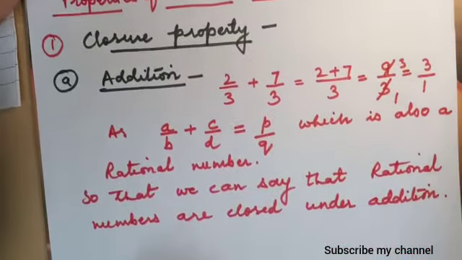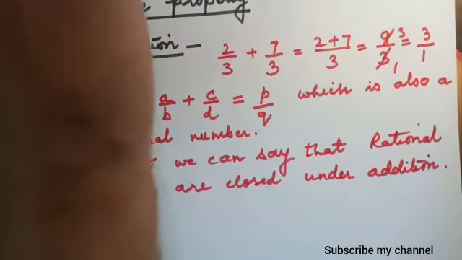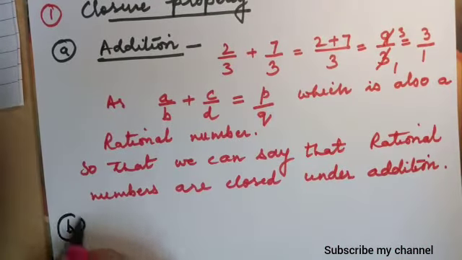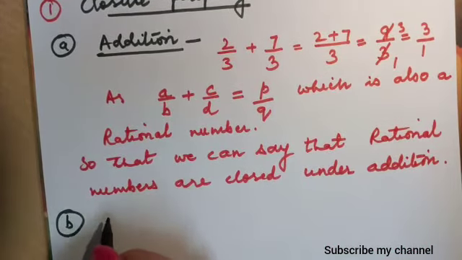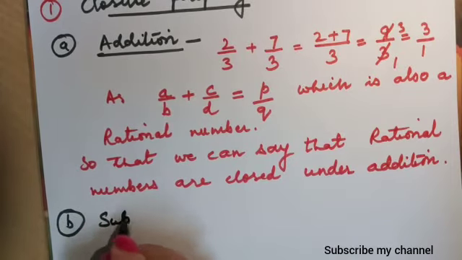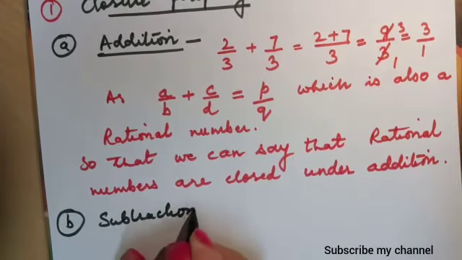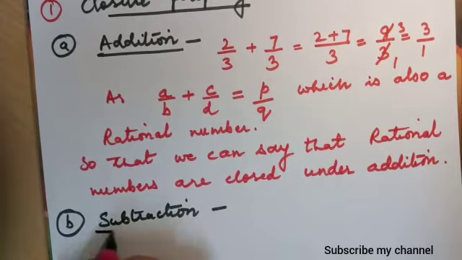Is it clear? Now our next property is subtraction. We will discuss closure property for subtraction.